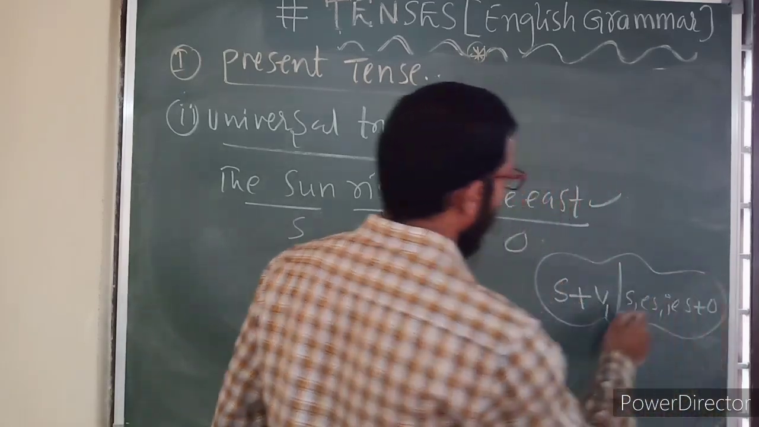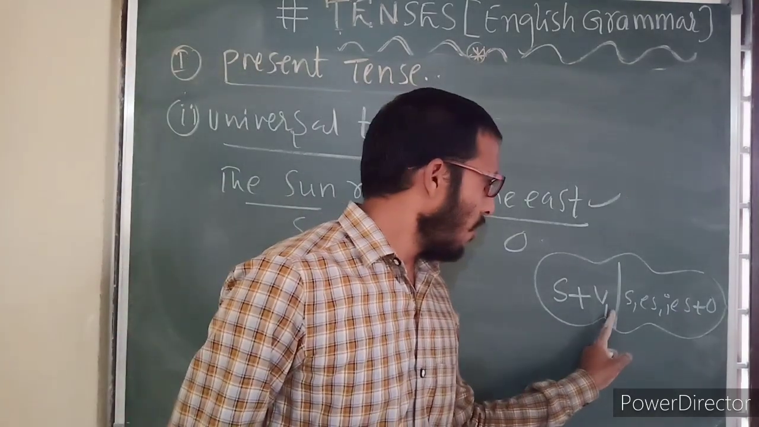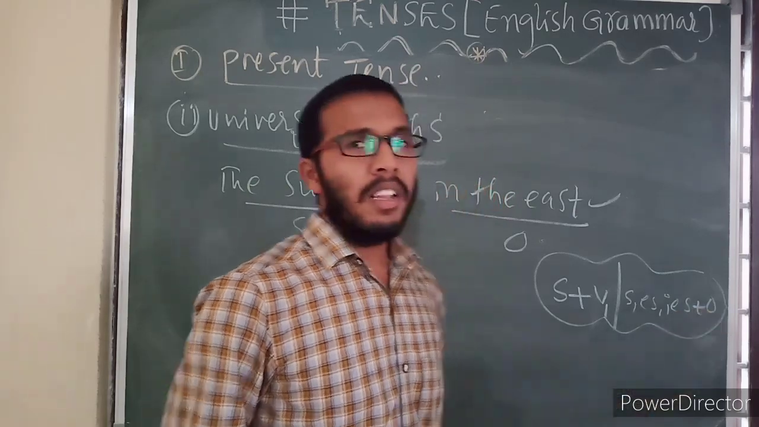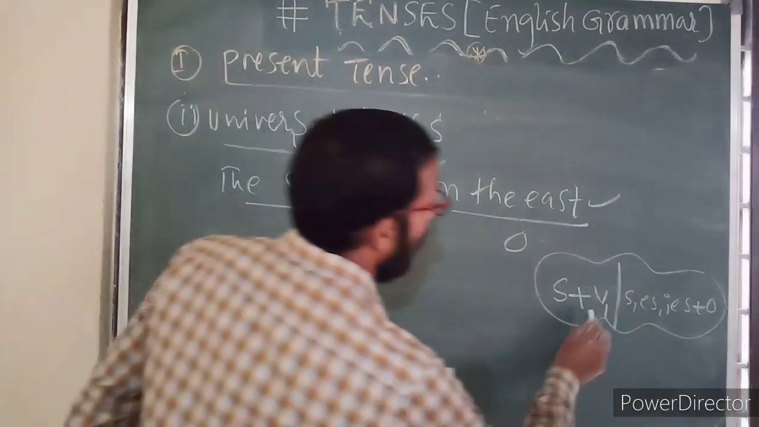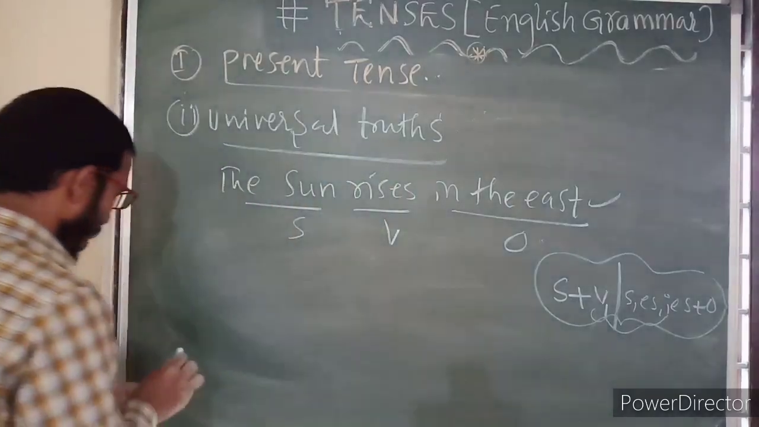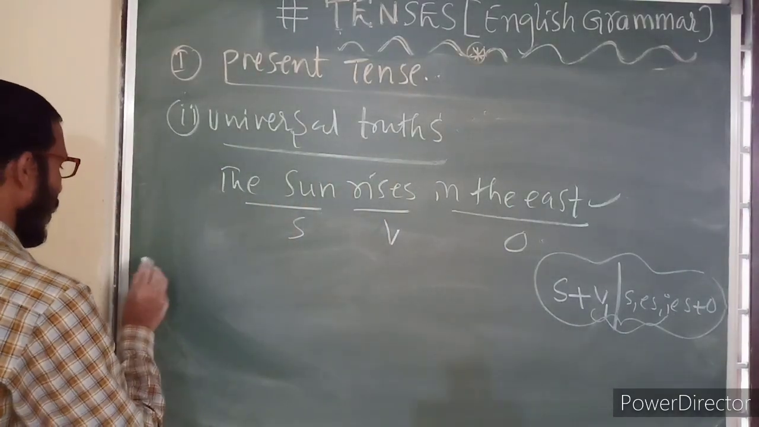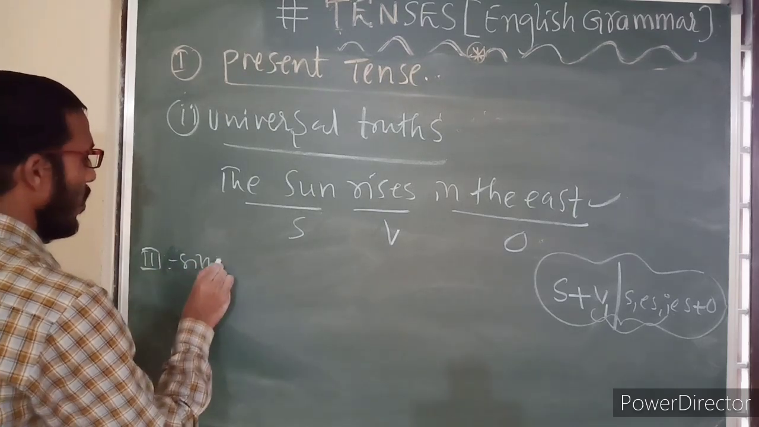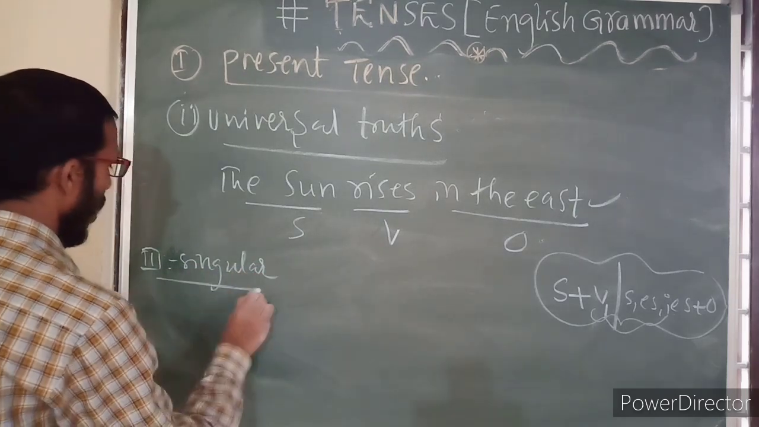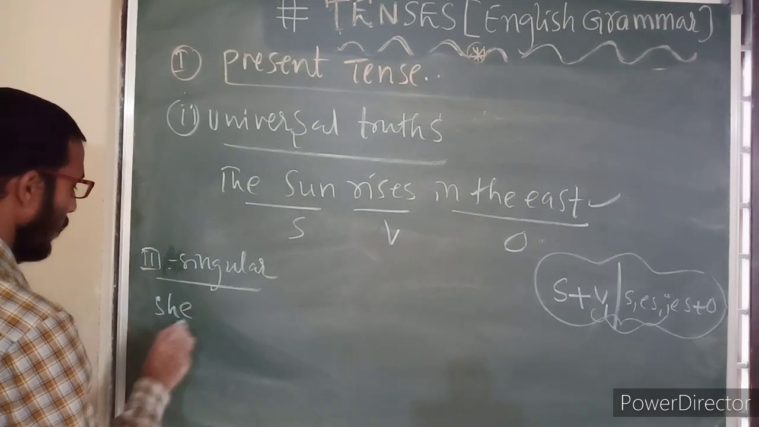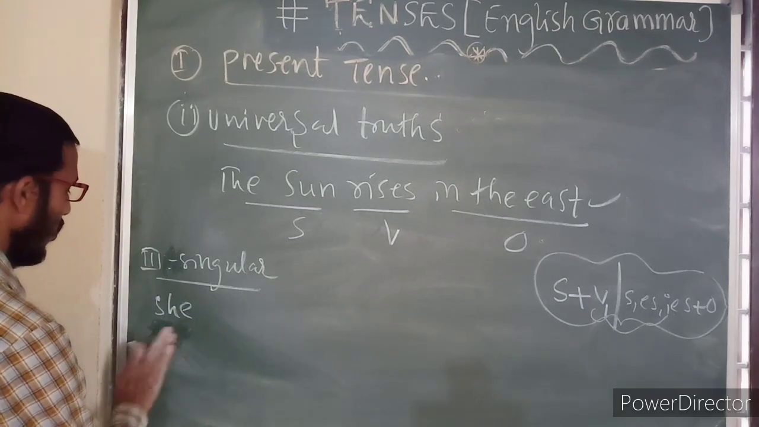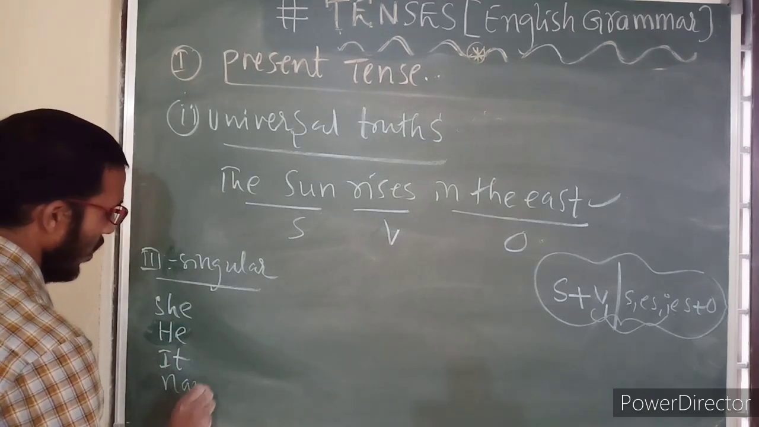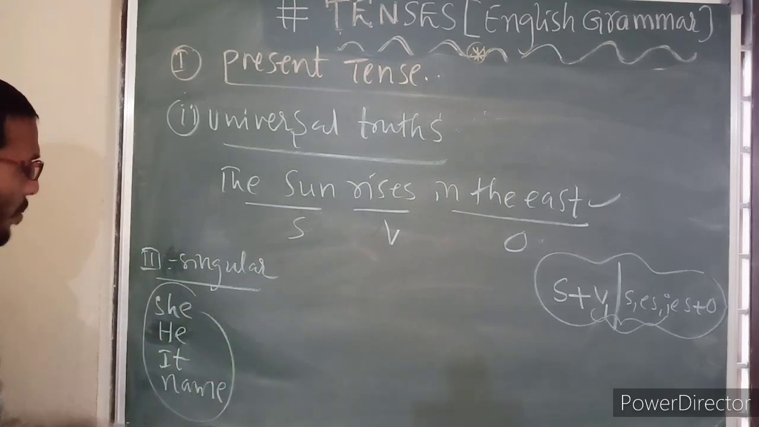So this is very important here. To this V1 form, we must add the s, es, or ies. Then we need to write the object. When do we have to add this? When the subject is in third person singular, like he, she, it, name. So these are known as third person singulars.